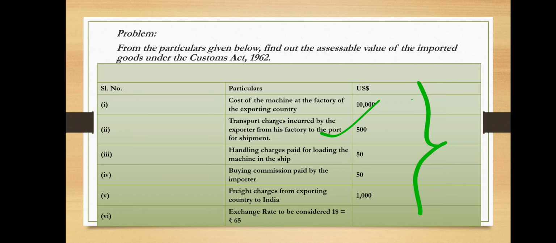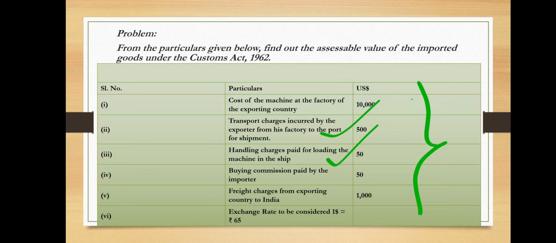They gave $500. Next, handling charges, which is nothing but the transaction charges. Handling charges paid for loading the machine in the ship are given here as 50 US dollars. What do we need to take for the calculation of assessable value here?